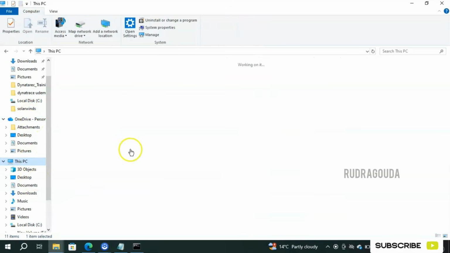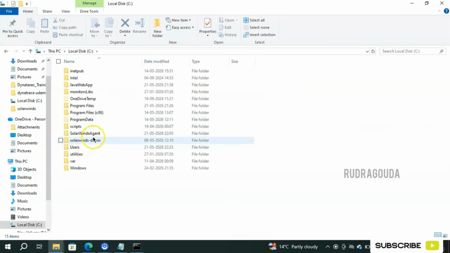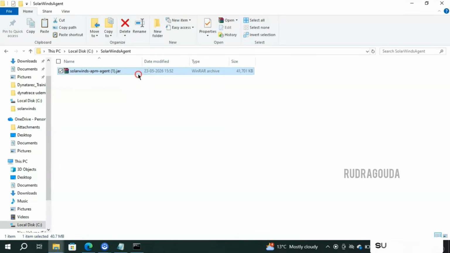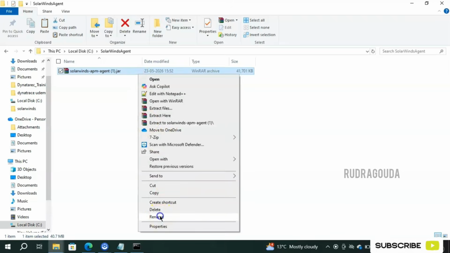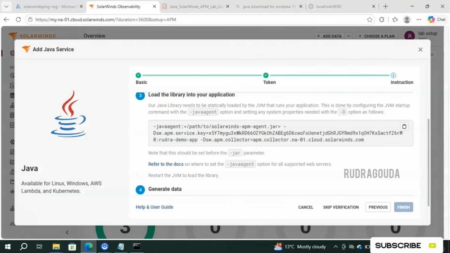Let me copy this one and I'll go to the folder that I created now. So this PC, C drive, SolarWinds agent, and I'll paste the information here. Let me rename this one because it contains the letter 1, that's not required, right? And I'll save this.